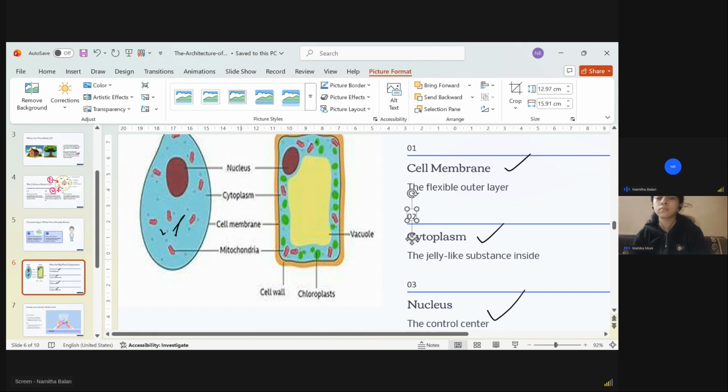This is a major difference. When you get a question like what is the major difference between the animal cell and the plant cell, this should be the first point: the plant cell has a cell wall, the animal cell does not. Now, the function of the cell wall.